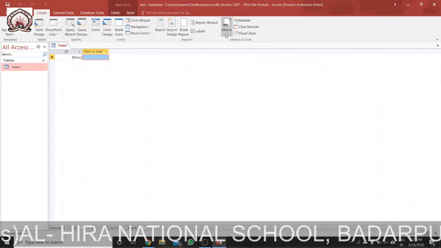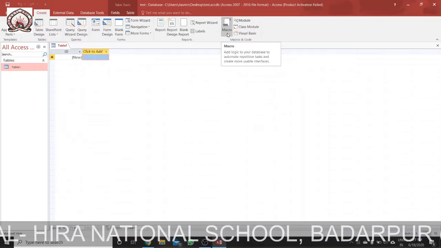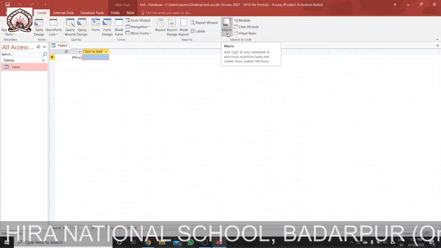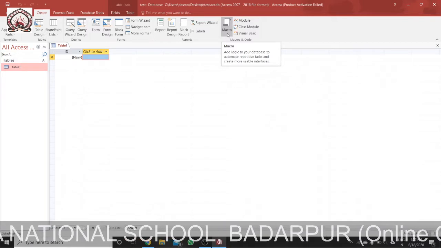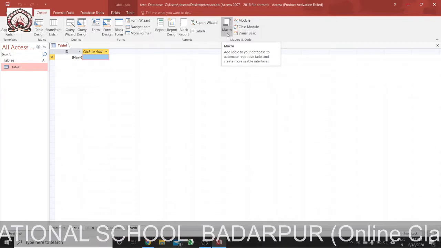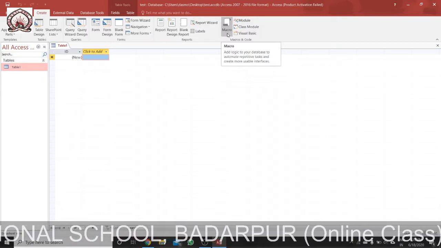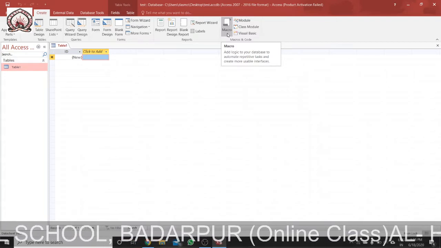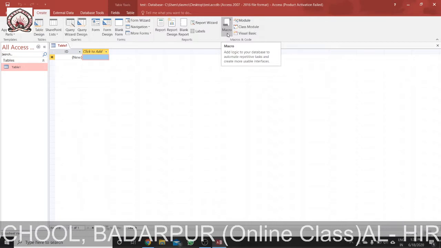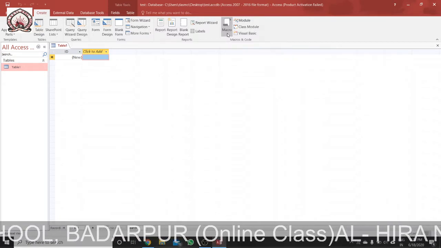Macros in Access 2010 are used to add functionality to our database. If you want to add some repetitive functions in the database without programming, then we can use the macro.